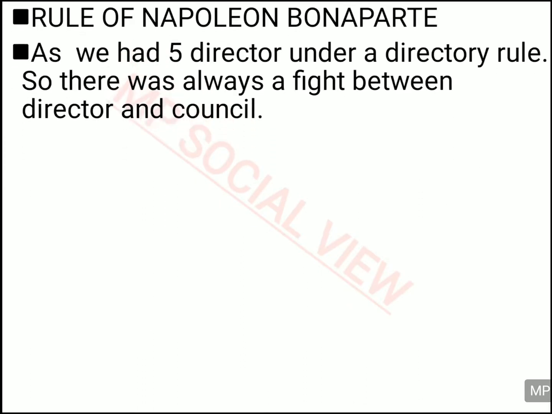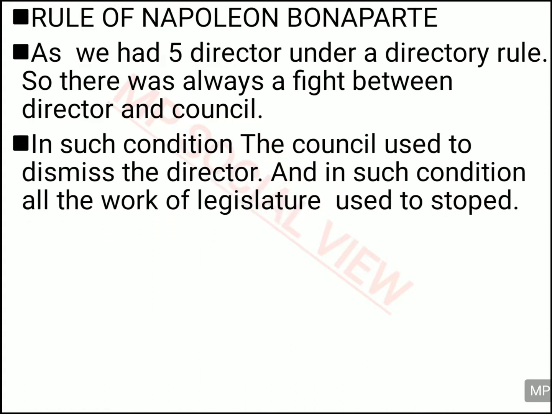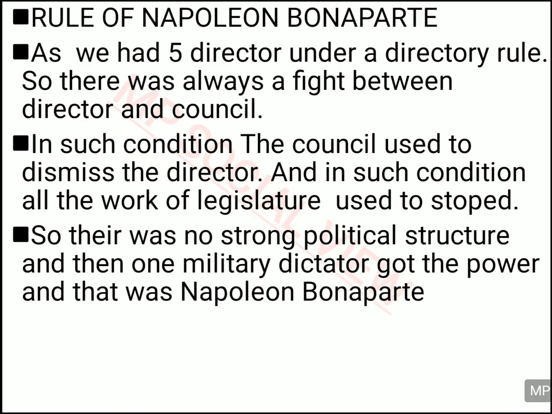And when there were five heads in France, there was a continuous fight between these five directors and the council. And whenever a fight arose between the council and the directors, the council used to dismiss the directors. And when the directors were changed, the work of the legislature used to be stopped for some period of time. And this created a lot of political instability in France.